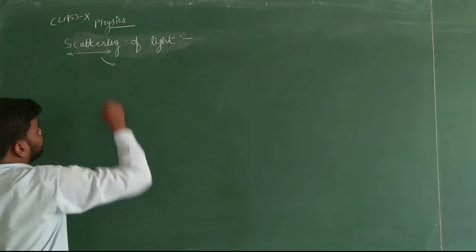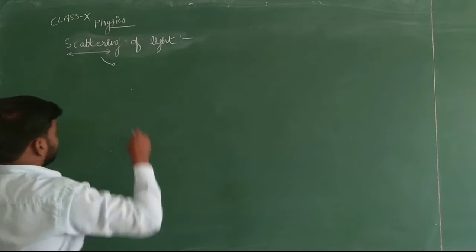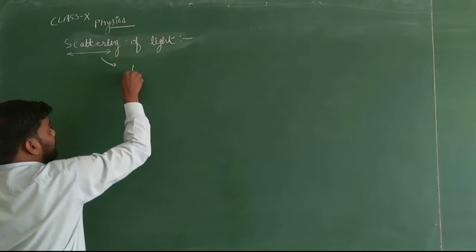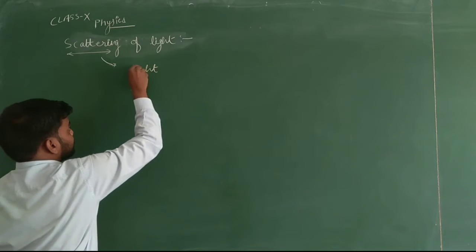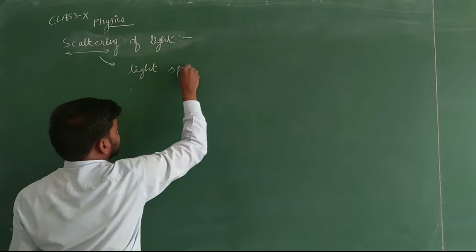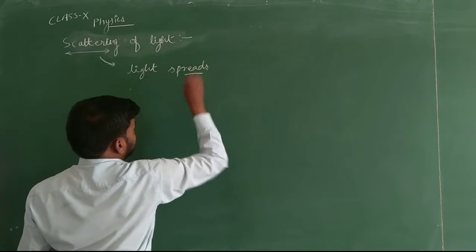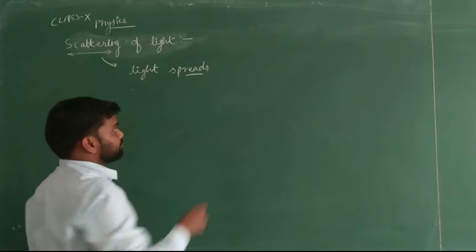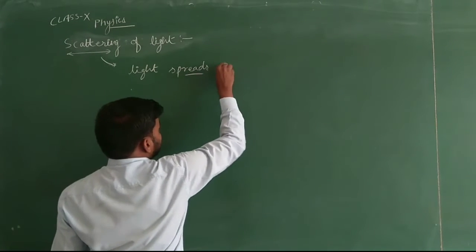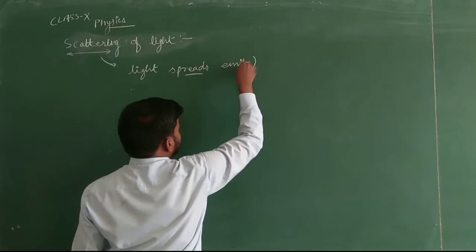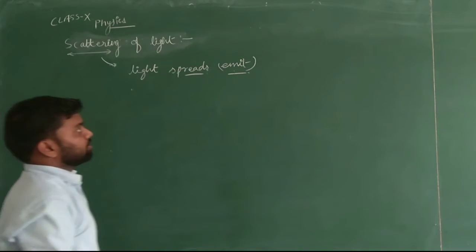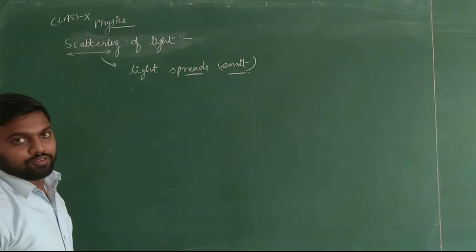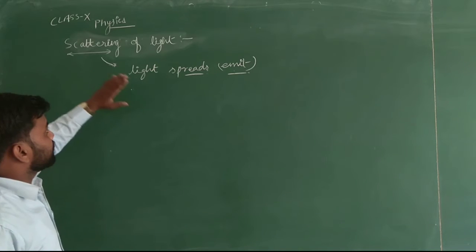Scattering is generally the process in which light spreads or is emitted.